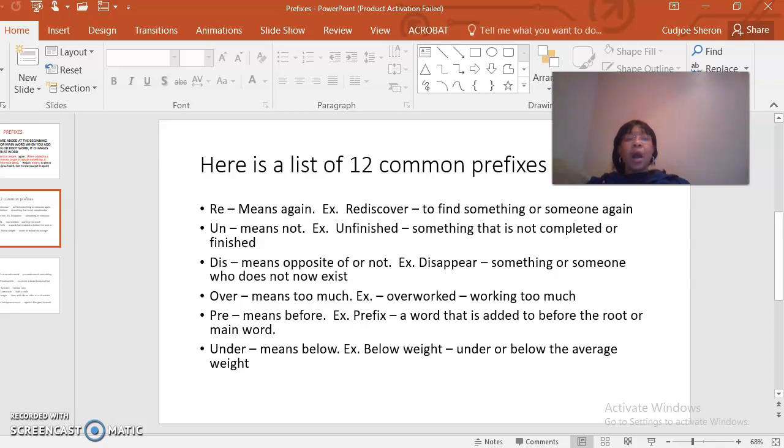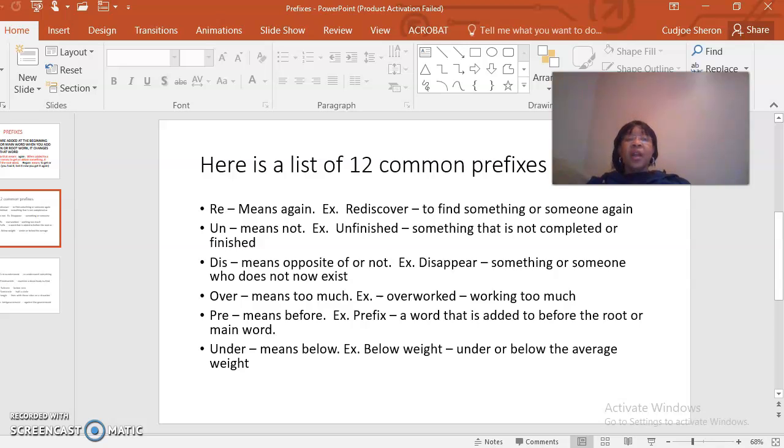Let's do another one. Un means not. Here's an example. Unfinished. We know what the word finish means. You've completed something. But when you add the prefix un to that root or main word, it means something that is not completed or finished.